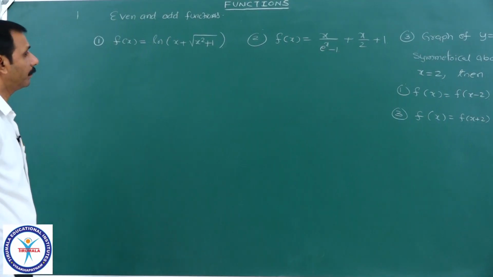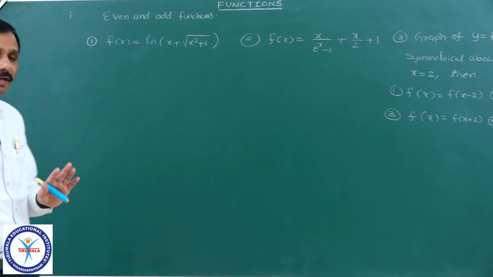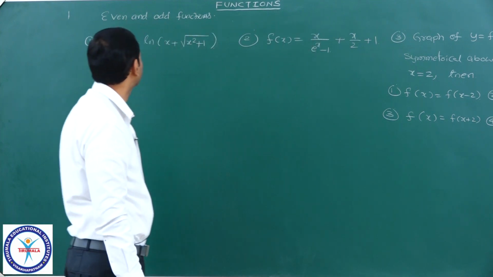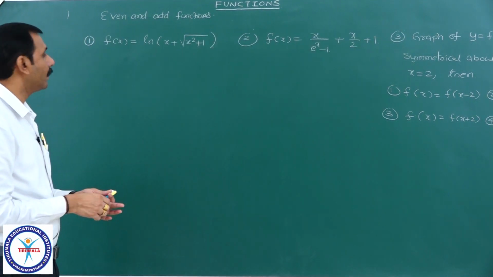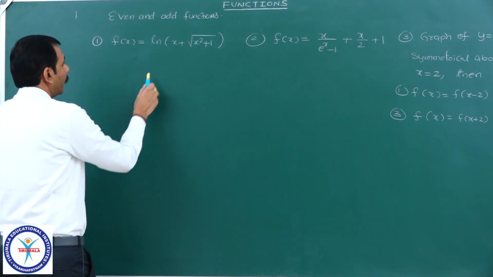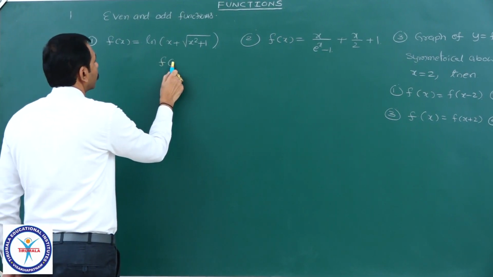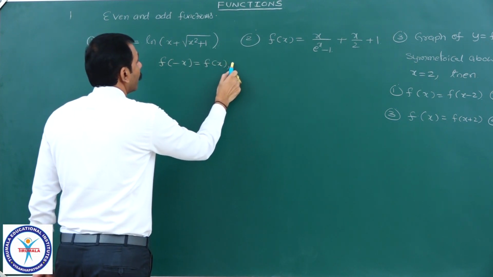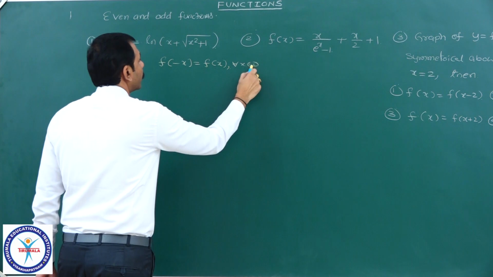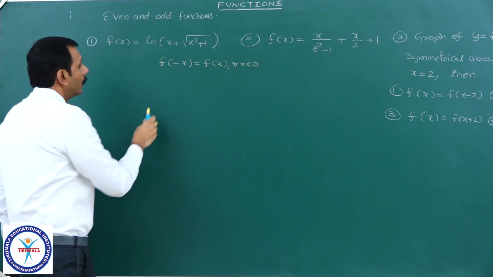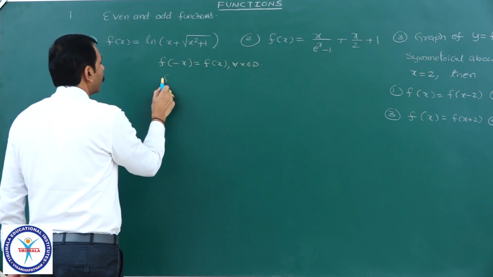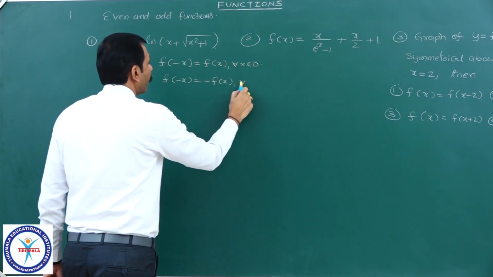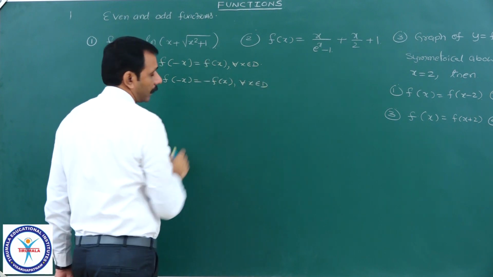Right, next you see problems based on even and odd functions. That is a symmetry, I can say. You know what an even function is and what an odd function is. A function is said to be an even function if f of minus x equal to f of x for all x belonging to its domain, and an odd function means f of minus x is equal to minus f of x for all x belonging to its domain.